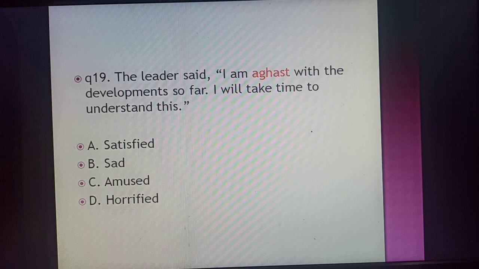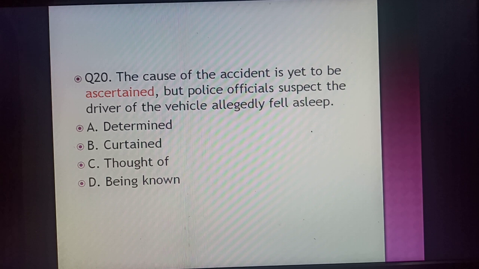It was an unexpected thing. Now the next word is ascertained. The sentence says here, the cause of the accident is yet to be ascertained, but the police officials suspect the driver of the vehicle allegedly fell asleep. The synonym for this word is determined. Ascertained means determined.